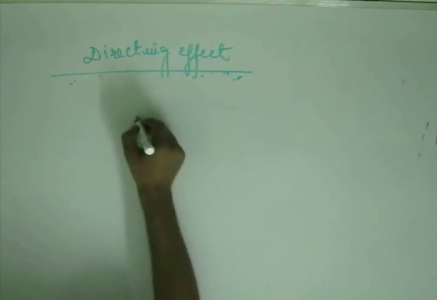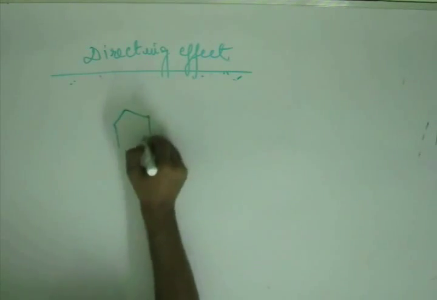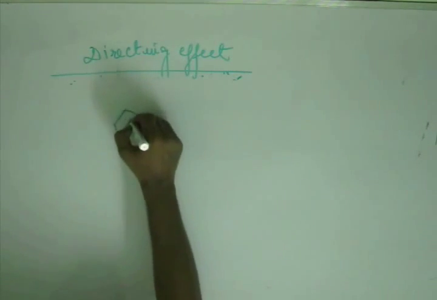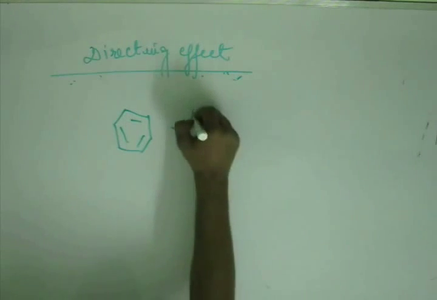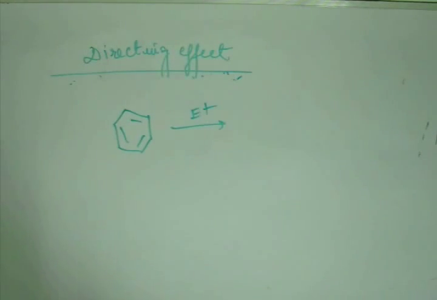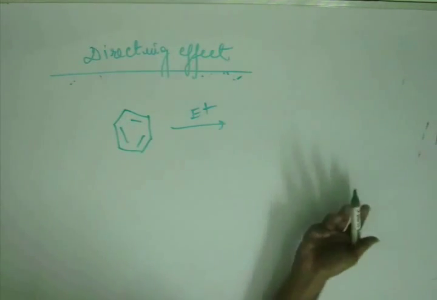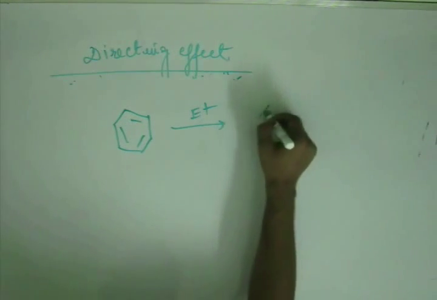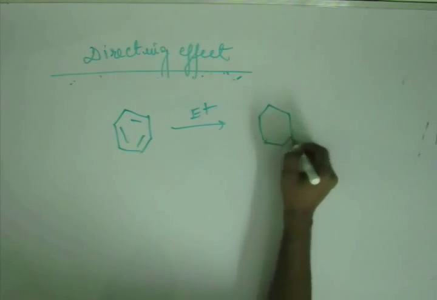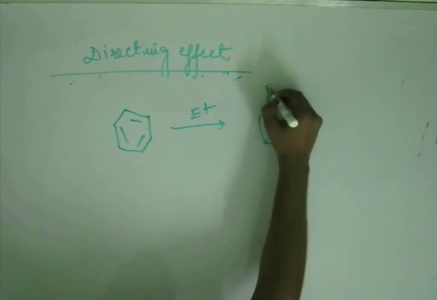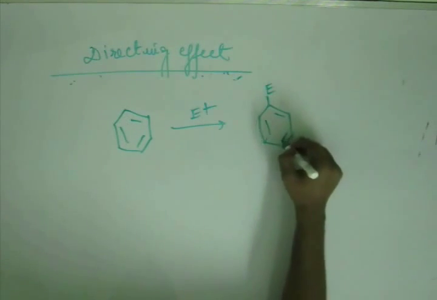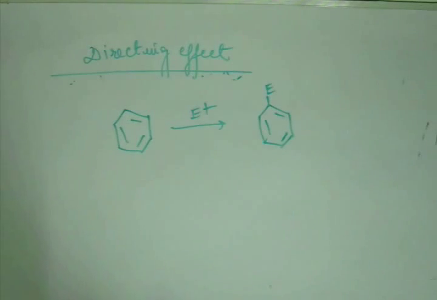Now, suppose I have a benzene ring and I add an electrophile to it. Now the question is, where will the electrophile go and get attached? The answer is anywhere, because all the 6 carbons are identical. It doesn't matter where on the benzene ring. So the chance of the electrophile getting attached to any carbon is the same. The probability will be 1/6 at each carbon.